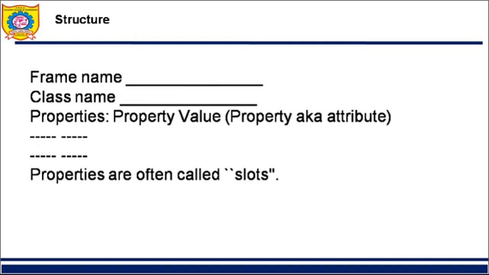So let us see what is the structure of frames. As I said, it is a collection of attribute and attribute value. So first of all, you should have the frame name. Secondly, I have the class name to which this particular frame belongs. Thirdly, after that, you have to write the property values, the name of the property and its value. Like that, you can have n number of properties and their values. Properties are also called attributes. They are also called slots. So we call them slots and slot values.